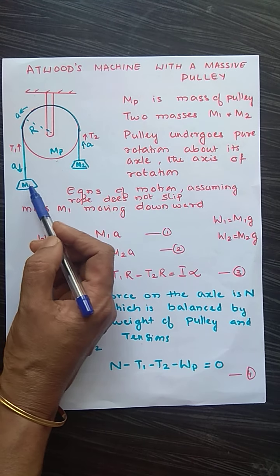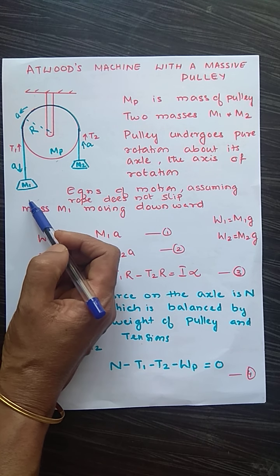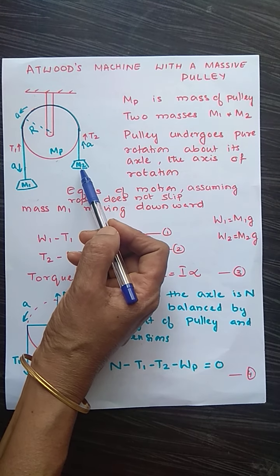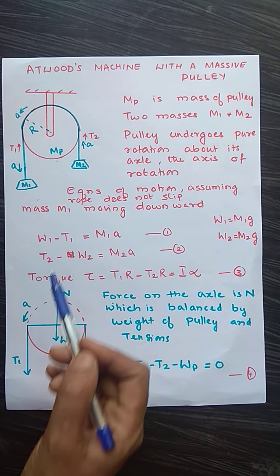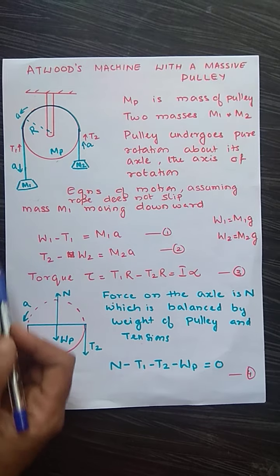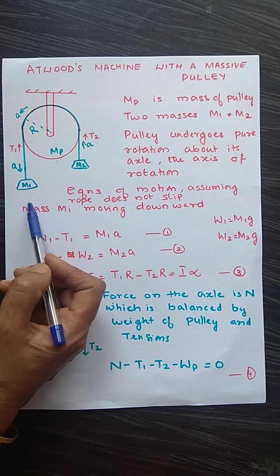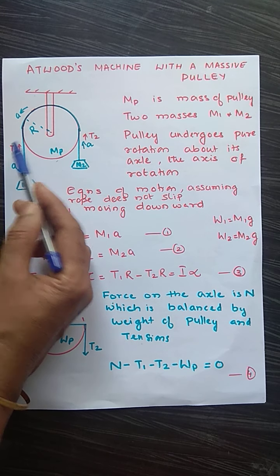If M is the mass, the weight acting downwards on M1 will be W1, which is M1G. Correspondingly, the weight acting on M2, W2, will be M2G. So we can write down the equation of motion in these two cases. First, let us take the case of this mass. Its weight W1 is acting downwards. T1 is acting upward.